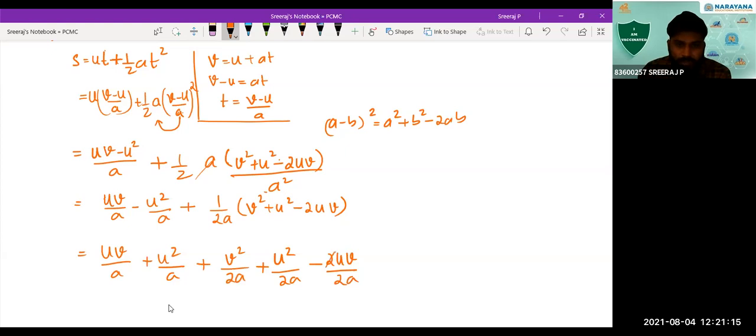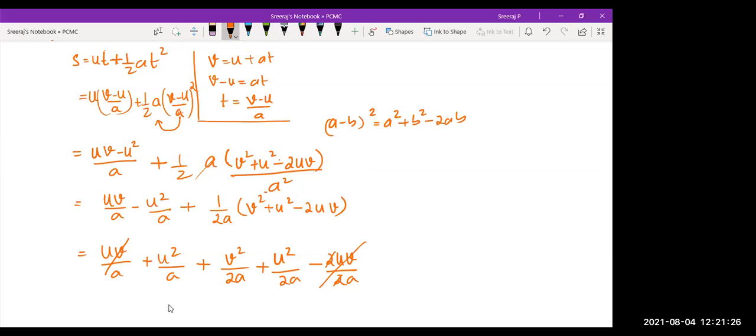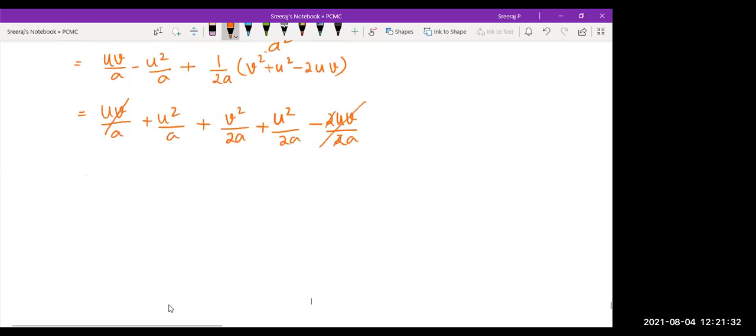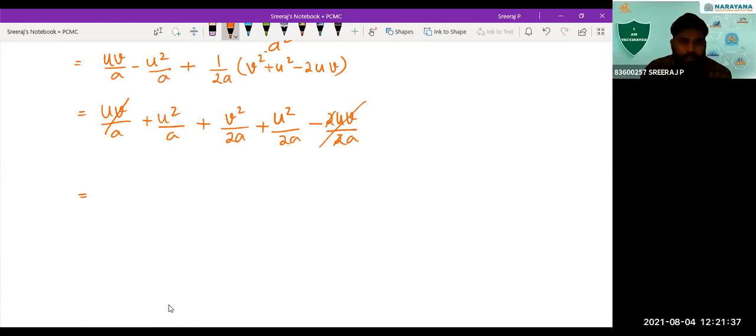So this 2 and this 2 get cancelled off. See, this first term and this last term, can I cancel? Yes, sir, because it is UV by A only. So how do I simplify this now? If I take 2A as the common denominator, what will this equation become?